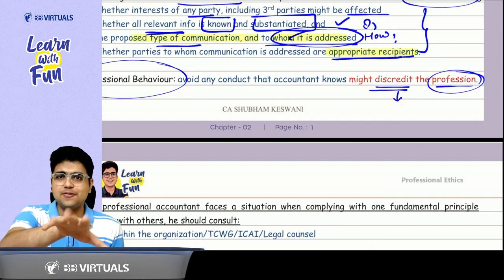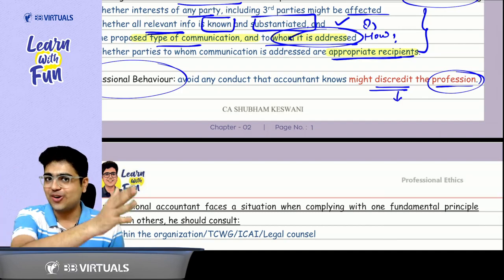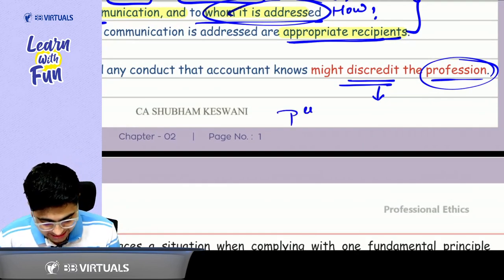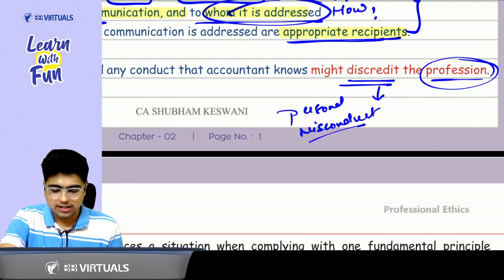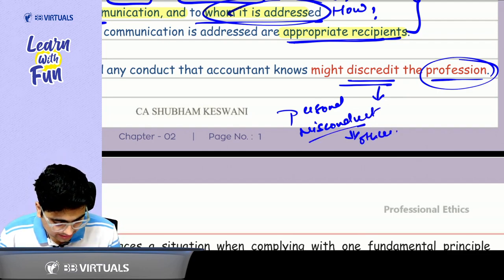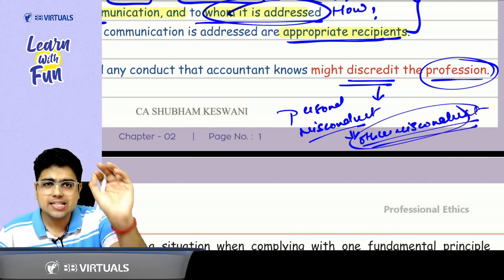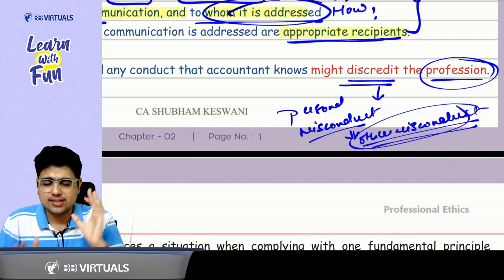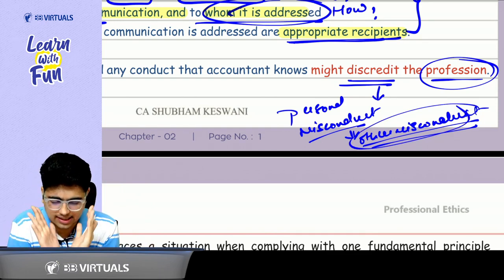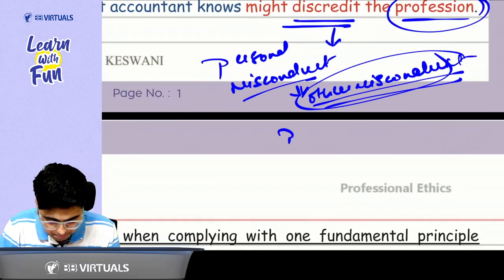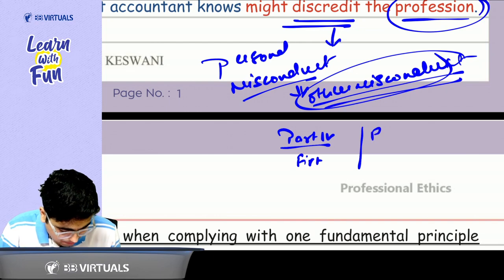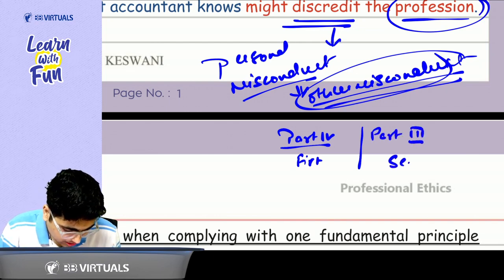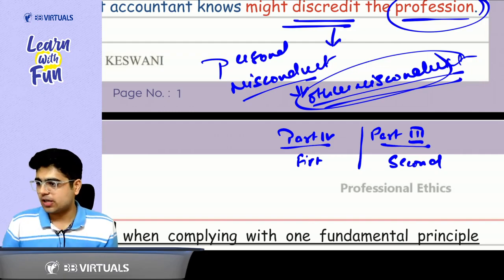So don't do anything, because if you do anything which brings discredit to the profession, another clause is linked to it. That is, even any personal misconduct can make you guilty. That is other misconduct. And other misconduct, what was the clause? Please pause the video and recall and then write in your register what was the clause of other misconduct. Sir, the other misconduct clause is covered in part number 4 of your first schedule and part number 3 of your second schedule. So these are the things that you need to remember.